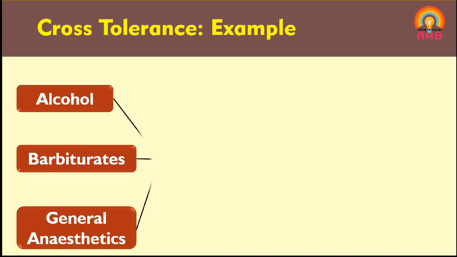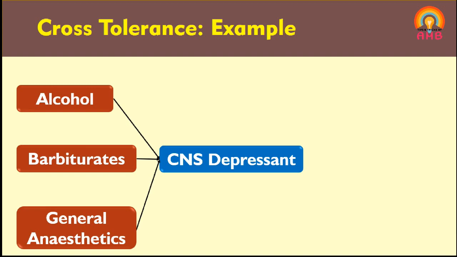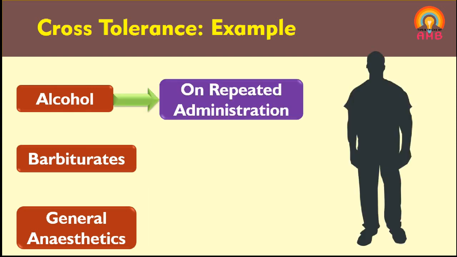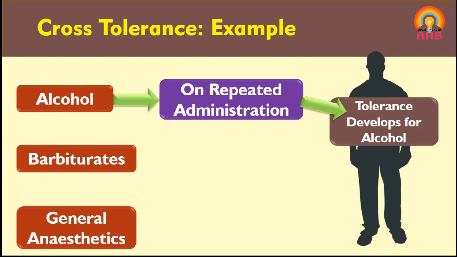Alcoholics are relatively tolerant to barbiturates and general anesthetics. Understood? Let me elaborate. Alcohol, barbiturates and general anesthetics, all these three substances have the general CNS depression property. An alcoholic person repeatedly administers alcohol, and because of this repeated administration, tolerance develops in that individual for alcohol.